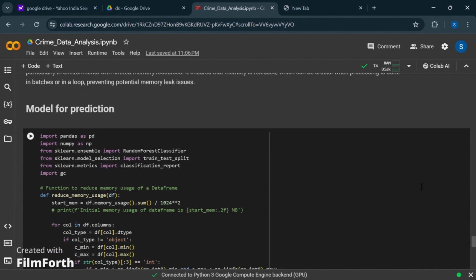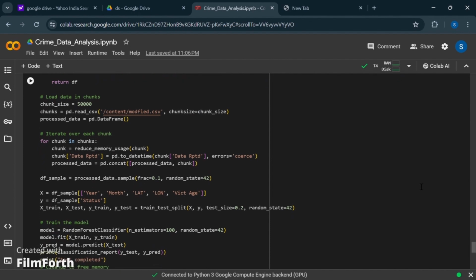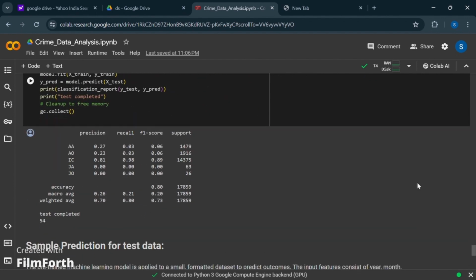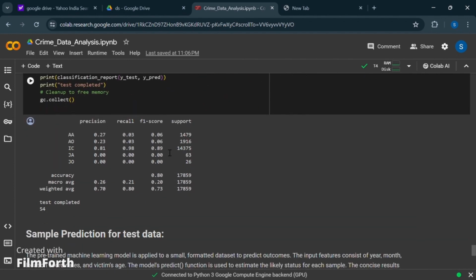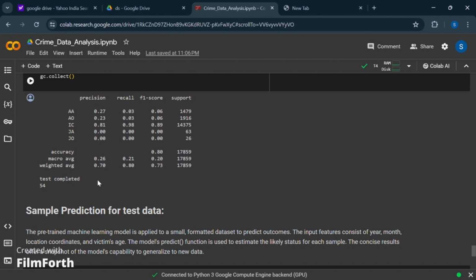As you can see, in the model code, this is the data which we load in chunks and iterate over each chunk. These chunks are executed separately to get reliable output and to train the model in a particular way. After training, we get a precision of 0.27 and 0.23, and for recall we get 0.03 and 0.03 each time. The accuracy, macro average, and weighted average are 0.70, 0.80, and 0.73 in the following.